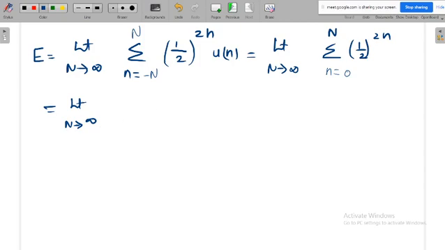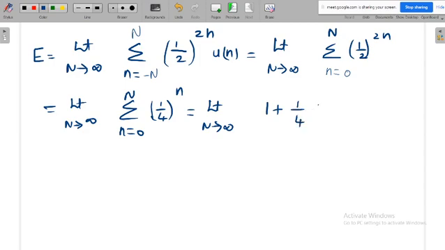Now what is the summation value here? (1 by 2) whole power 2n. Once you see here, these two you can absorb inside, then this is the same as summation n is equal to 0 to n of (1 by 4) whole power n. You can write like this. Then limit n tends to infinite, just put n values here. When n is 0, this is 1. When n is 1, this is 1 by 4. When n is 2, this is 1 by 16. Again, this is a sum of a series of numbers with the starting number a, and the ratio between the numbers is 1 by 4.